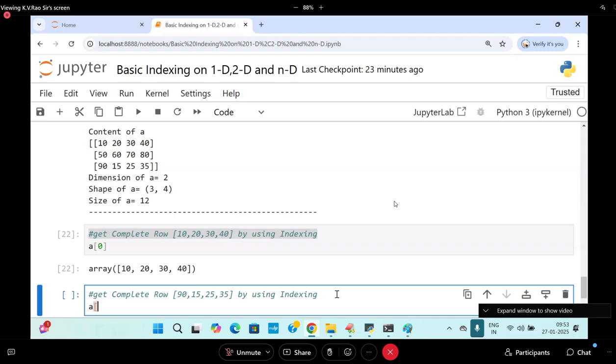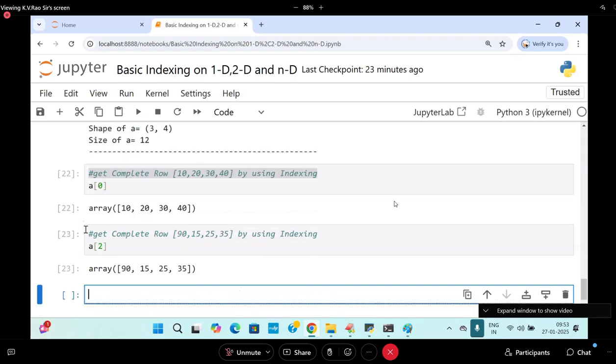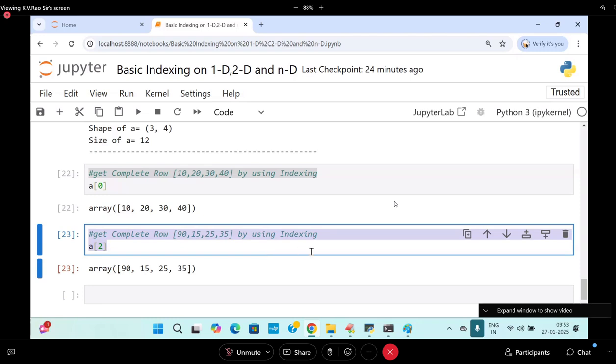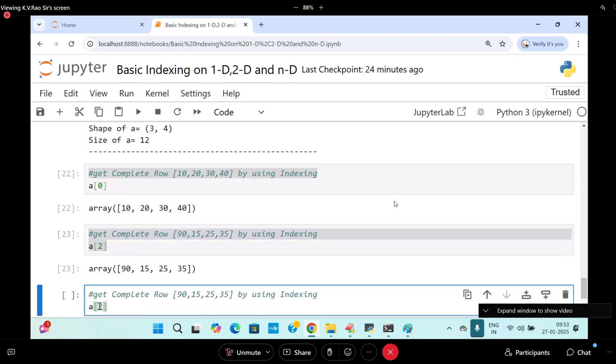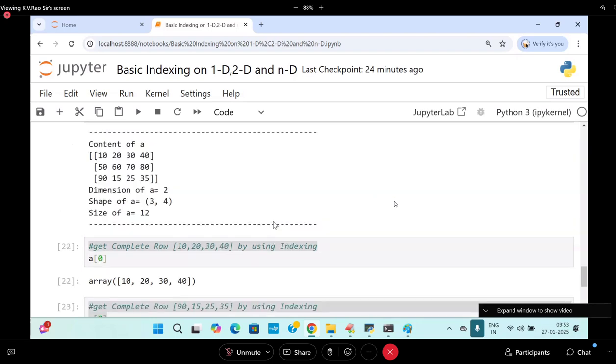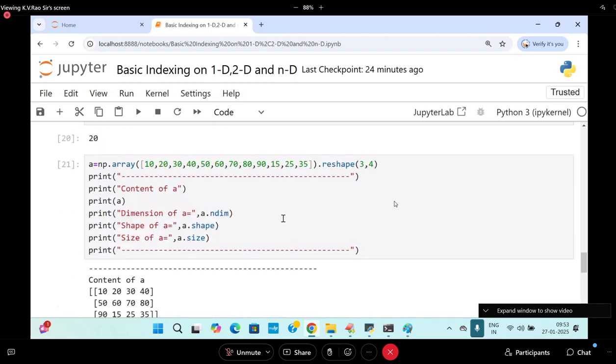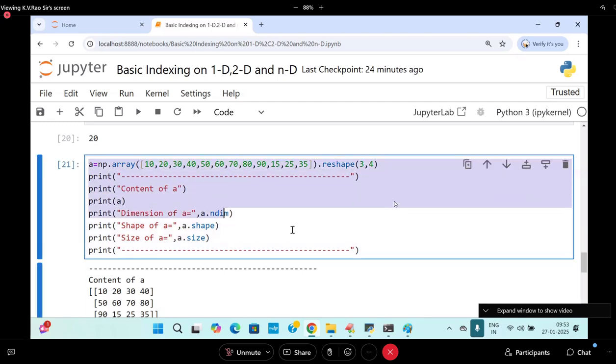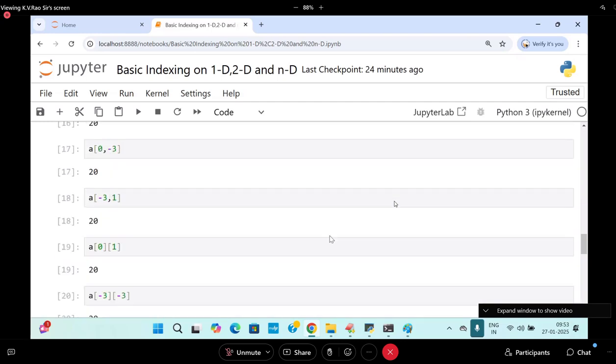A of 1, 2, 2. Okay. Minus 1 you can also pass. What is the minus 1 here? Like this, I'll write it. So it can also be given like this. Are you following me now? Right. Now, students, this is indexing on what part?